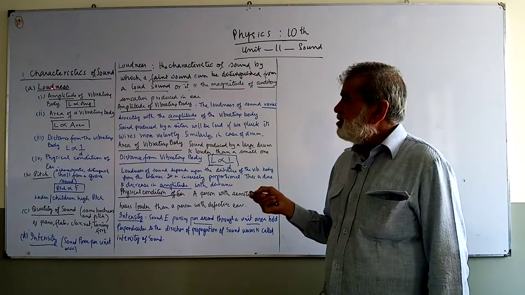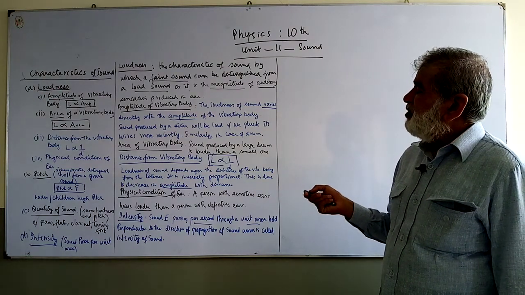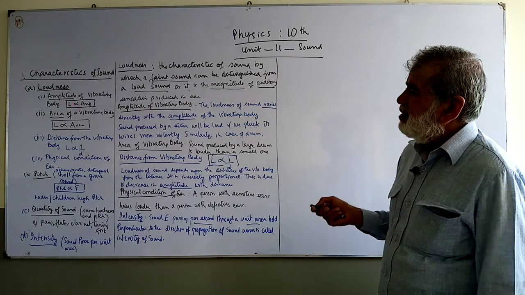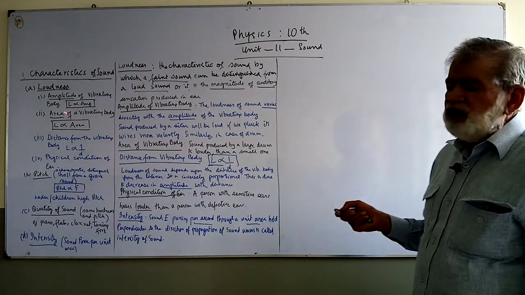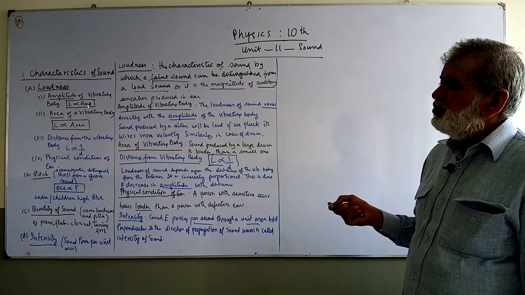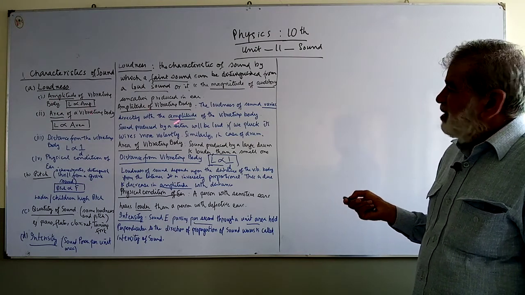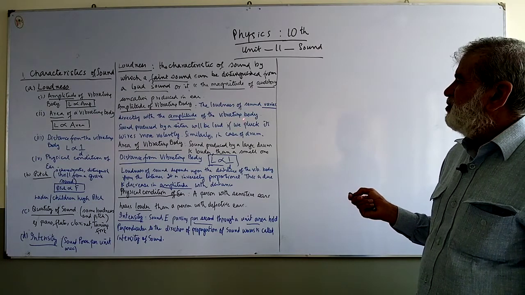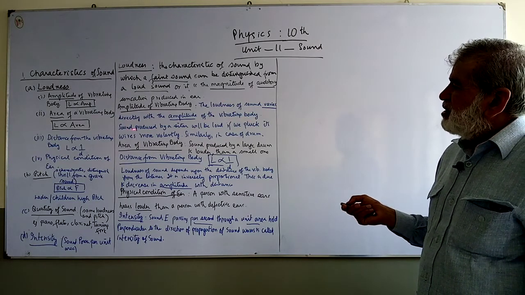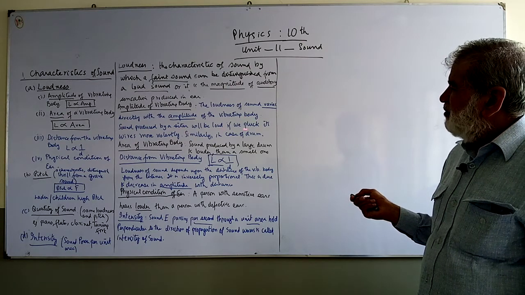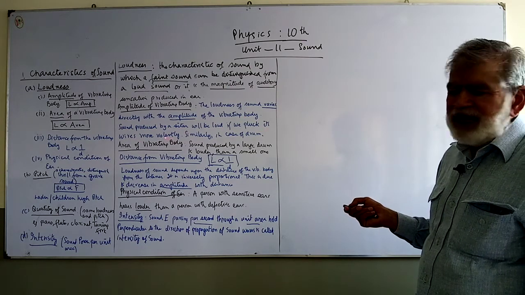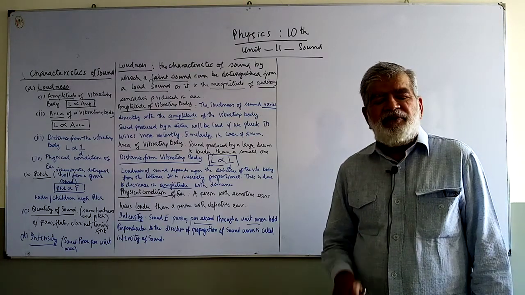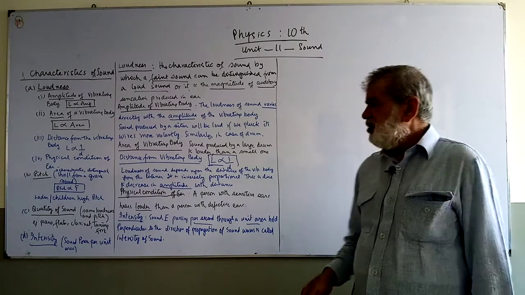So loudness depends upon the amplitude of the vibrating body. The more the amplitude, the more will be the loudness of it. So loudness is directly proportional to amplitude. And I have written it down for you. The loudness of sound varies directly with the amplitude of the vibrating body. Sound produced by a sitar will be loud if we pluck its wires more violently. Similarly, in case of a drum, if you beat the membrane of the drum more violently, more sound is generated.